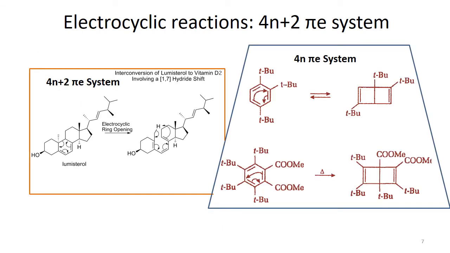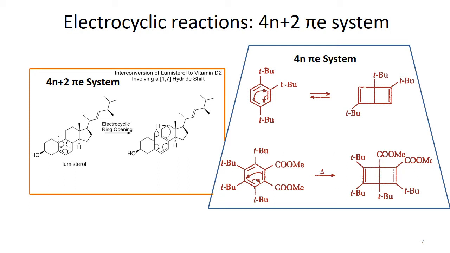So basically here are a few examples of these 2 systems, the 4n plus 2 pi electronic system and the 4n pi electronic system. Why am I mentioning the 4n pi electronic system here? Because this is one good example, so it's better to have a review and also consider this example from the previous lecture. Anyway, starting from the 4n plus 2 pi electronic system, what we want to see here is